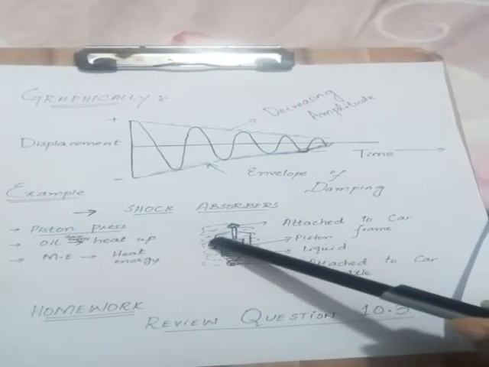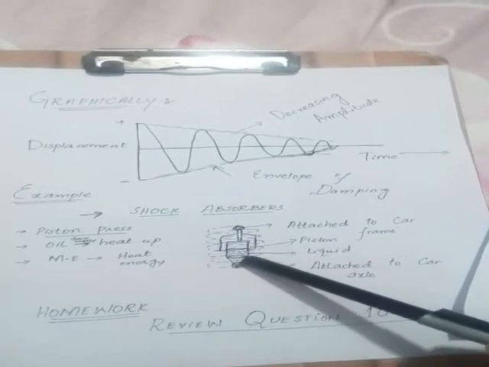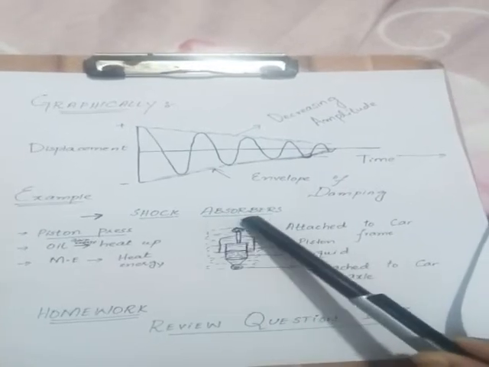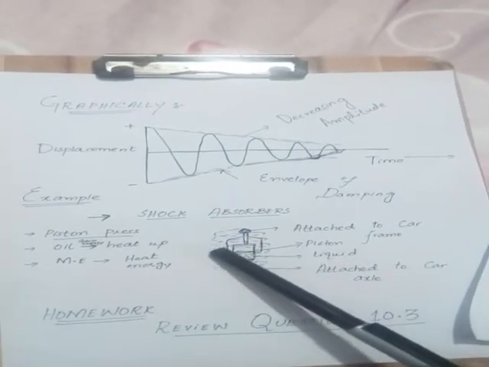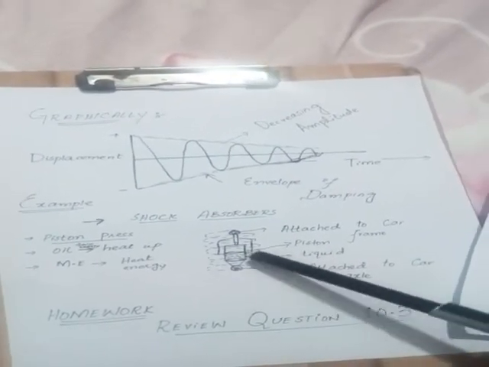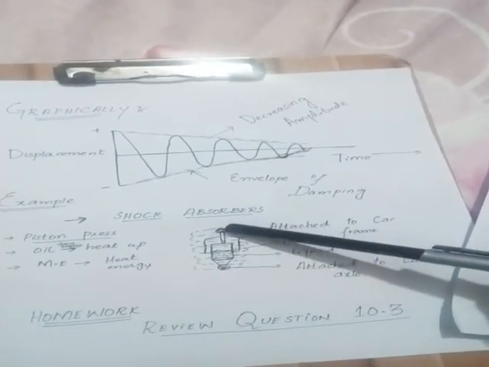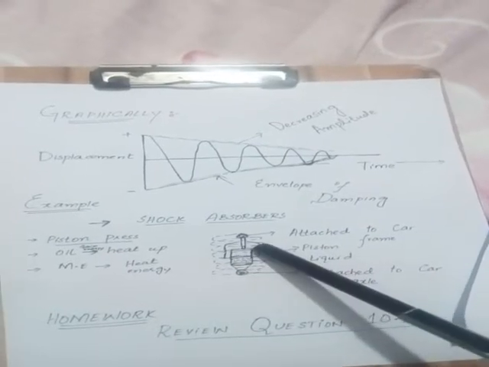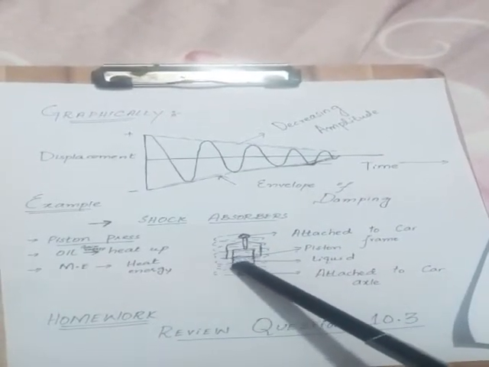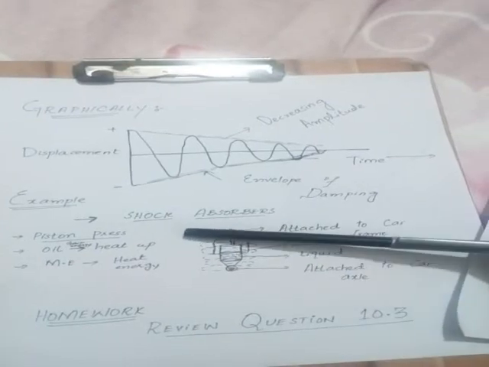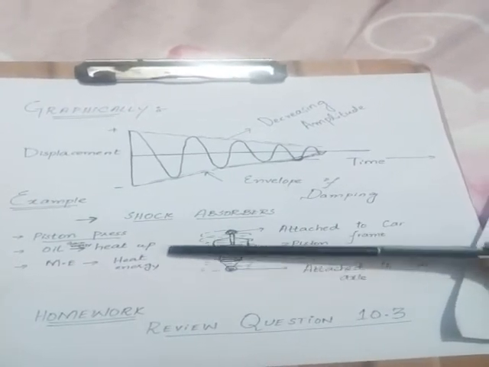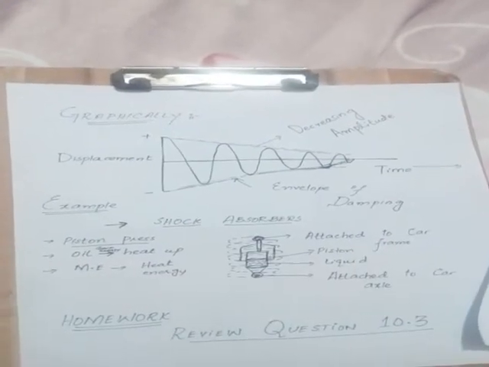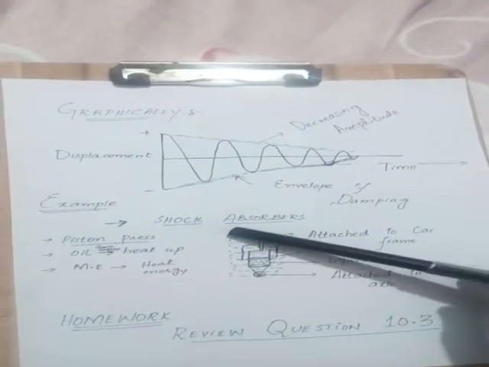As we all know, in the motorcycle as well as in the car, there are certain springs around the piston. These springs are represented by these dotted lines. So when the car vibrates violently, the piston is pressed down and it will press the liquid, the oil is heated up, and the springs are also pressed. These springs will vibrate and absorb the shocks and save us from accidents.